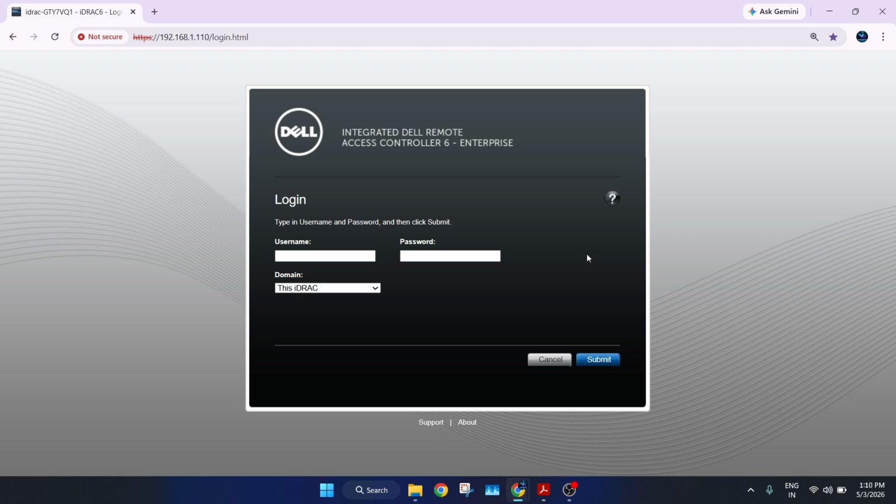So this is the overview of my home lab. Imagine managing your entire server even when it's powered off. No monitor, no keyboard, everything remote. In today's video, we are diving into iDRAC, which is Integrated Dell Remote Access Controller, the powerful remote management tool built into Dell servers.